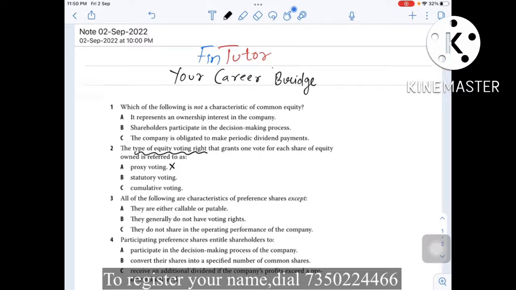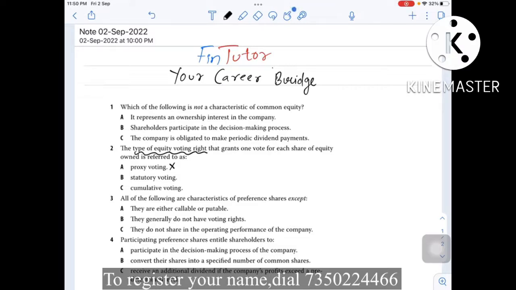Proxy voting is a concept you can understand in this way. As a shareholder, for some reason, let's say you cannot participate in the decision making process. You cannot visit to cast your vote. So what you can do as a shareholder is send some other person on your behalf. This is the concept called proxy voting. This is not a type of equity voting right, so option A cannot be the correct choice.